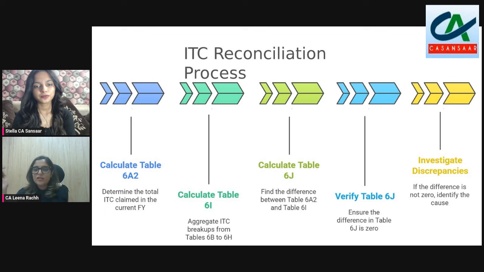Coming to table 6J difference, which is another point that one needs to understand: 6J is now a difference of table 6A2 and 6I. 6A2 pertains only to the ITC claimed in the current financial year. 6I is nothing but an aggregate of table 6B to 6H, which is the breakup of the ITC claimed by you. Ideally, there should be no difference in your 6J because your breakup has to match with the aggregate. If there's a difference, at least one needs to understand where we have erred in reporting or in recording it in books.